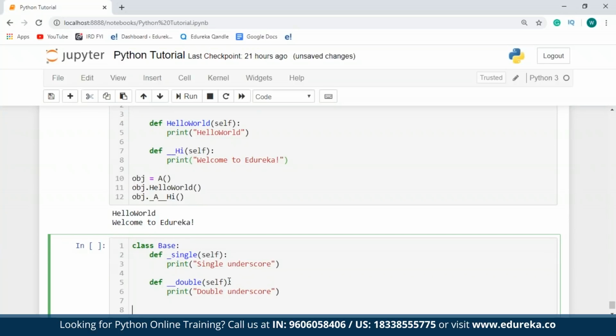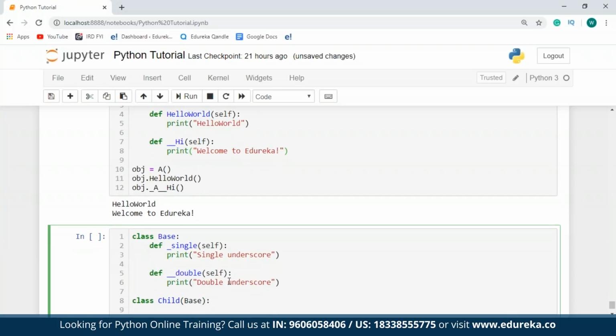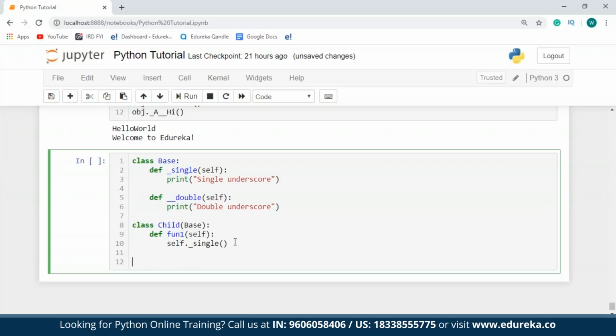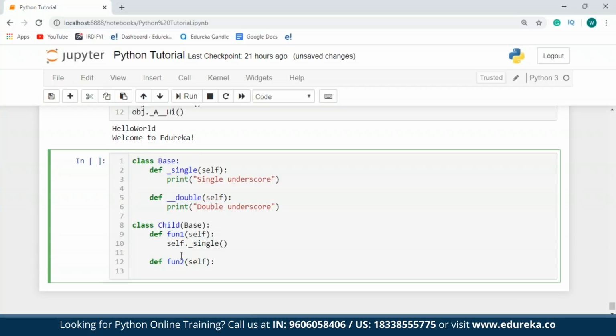Now I'll create another class, which is the child class of the base class. And through this class, I'll try to access both the functions present in the base class. So here I'll just type in self dot the name of this function, which is single. Sorry, I forgot to define a function over here. So I'll just say define function 1 with the self parameter. I'll define another function with the self parameter. And then I'll say self.double.